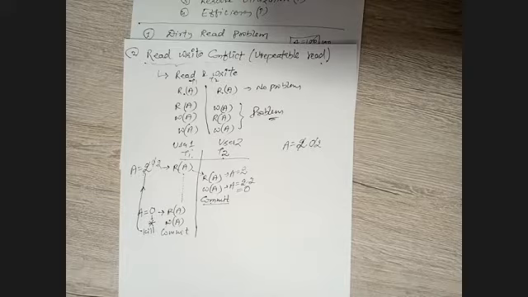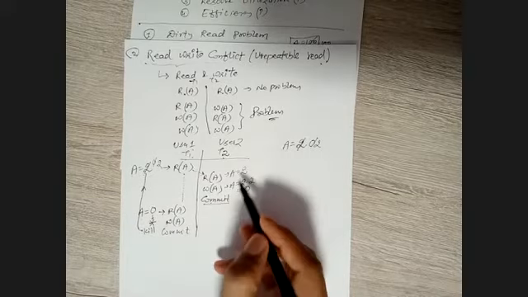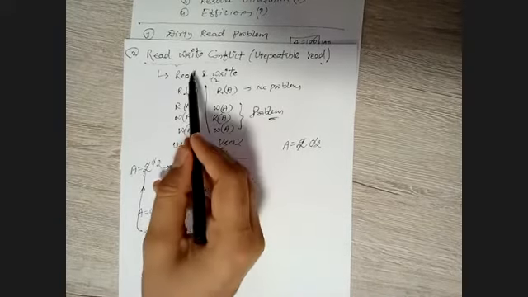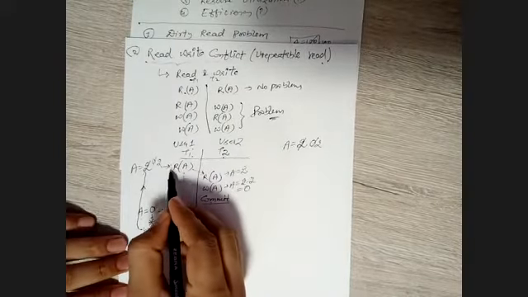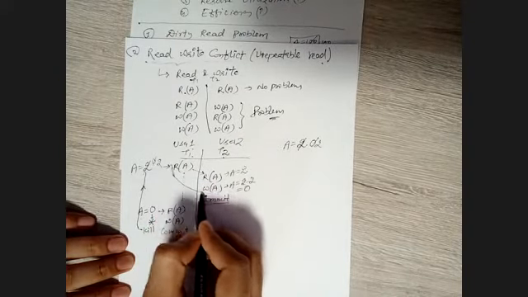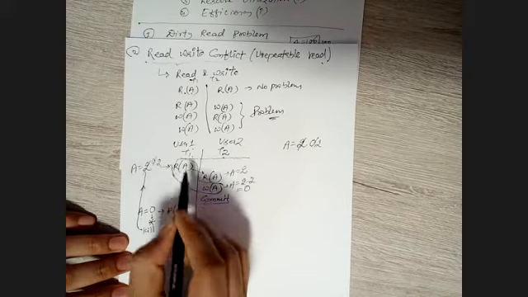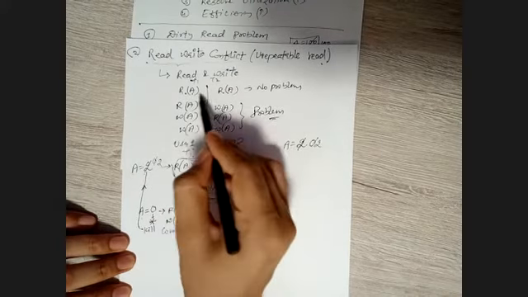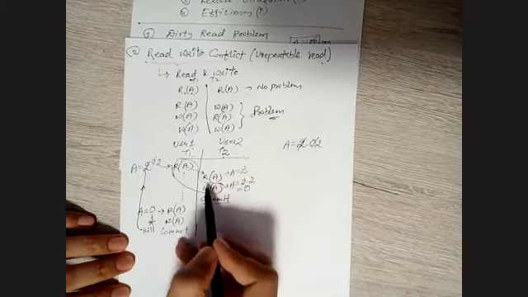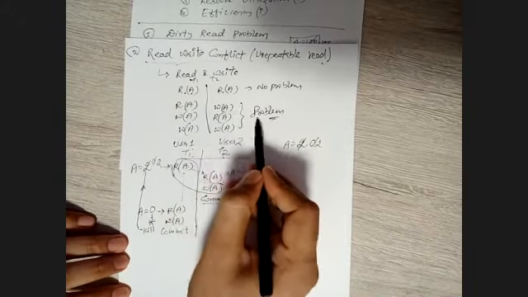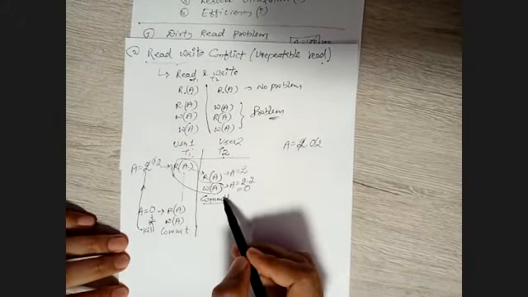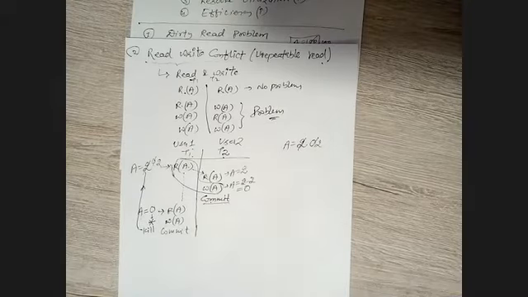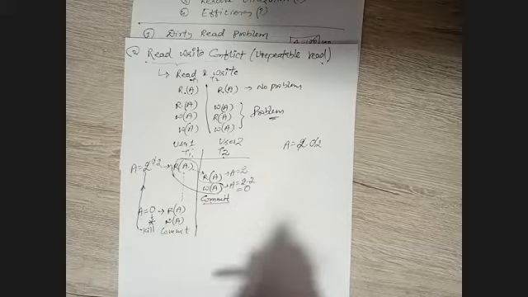Right. So due to this reason, whenever we have such a scenario, we call it a read-write conflict. Why? Because this read was affected by this write. Reads in two different transactions are no problem, but when a read and a write come together, there is a problem, and this problem is the read-write conflict. So we need to take care that there should not be a conflict here.